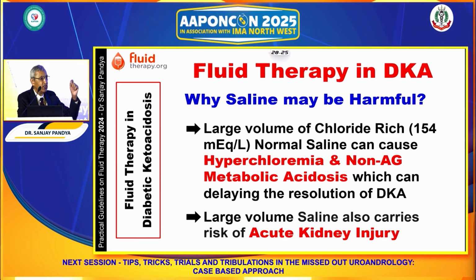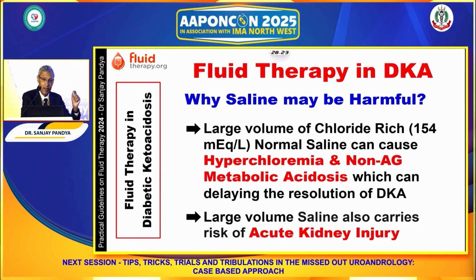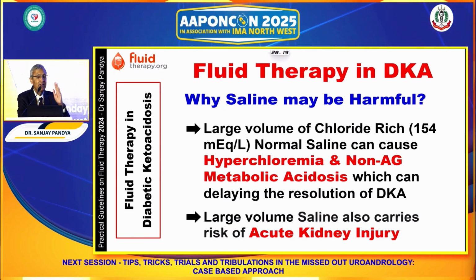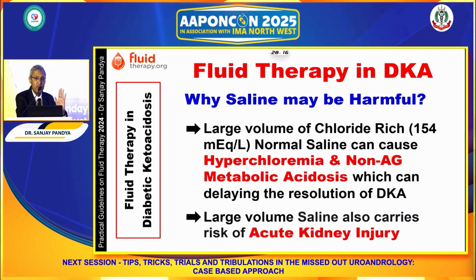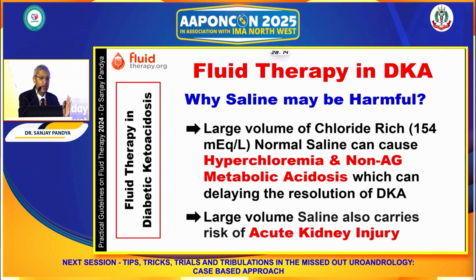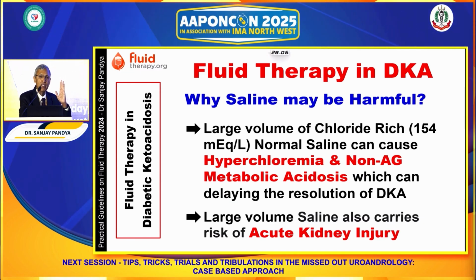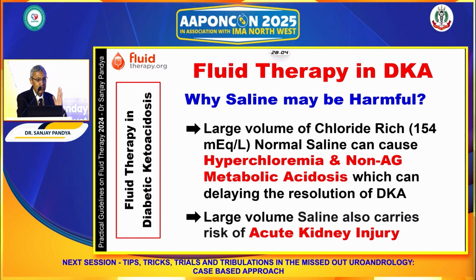A patient having high anion gap diabetic ketoacidosis who on top of it has normal anion gap metabolic acidosis is going to be harmed. And large volume saline, because of hyperchloremia, also carries risk of acute kidney injury. So on physiological basis, this is not rational.